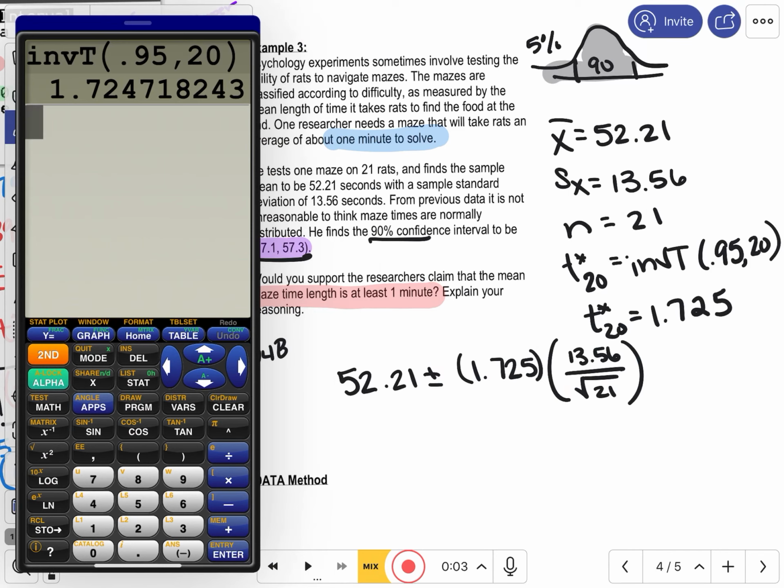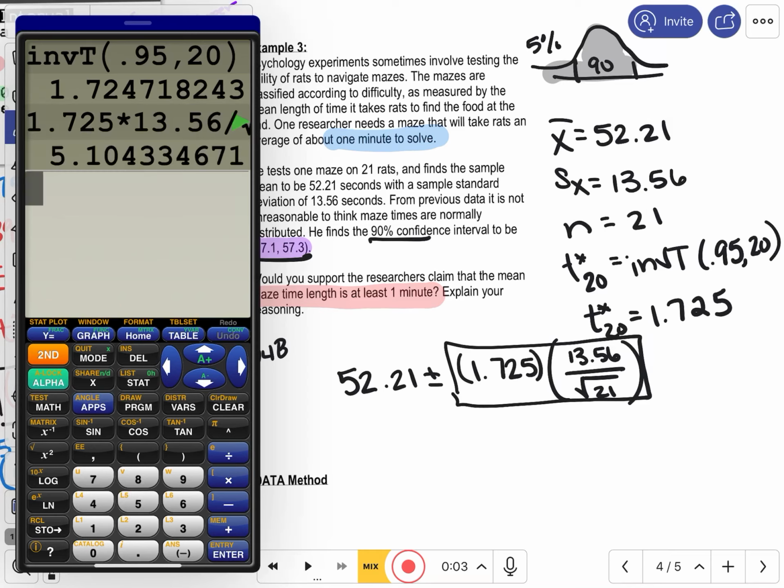I can calculate the margin of error first, which is this part right here. That is E. So I'm going to do 1.725 times 13.56 divided by the square root of 21, and I get an E equal to 5.104.